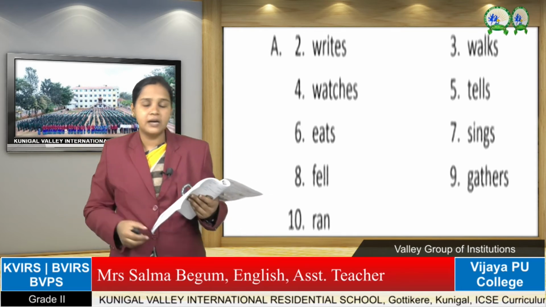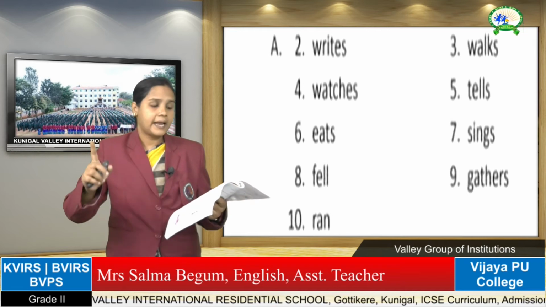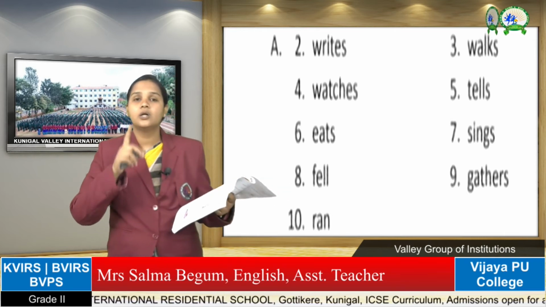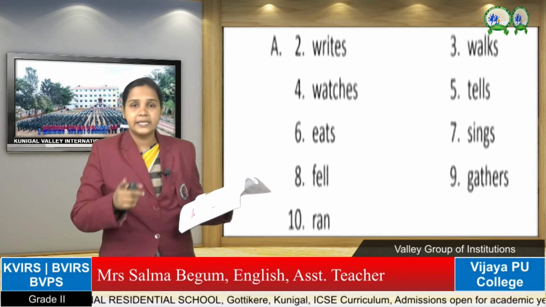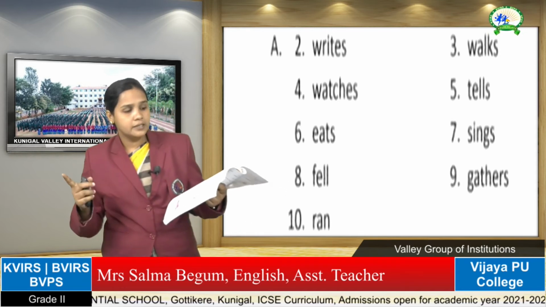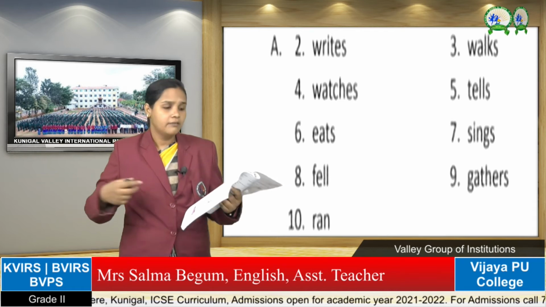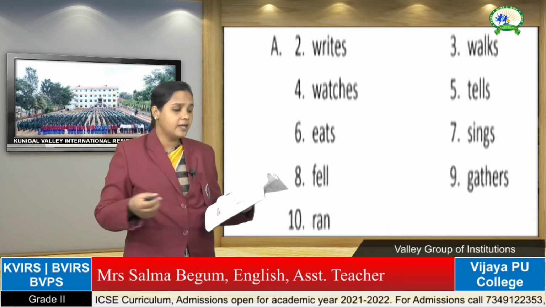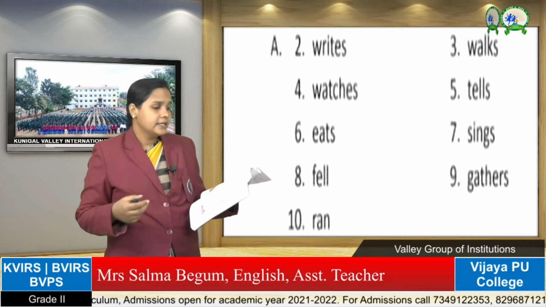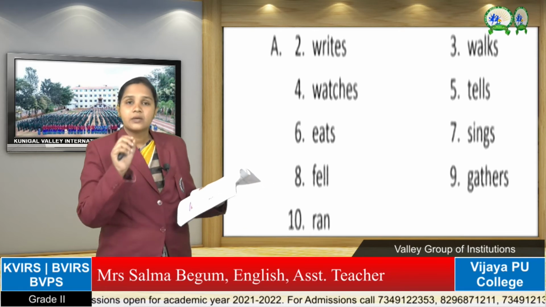Leela gathers flowers for her grandmother. Grandmother, Leela, flower, these are all names. Flower is a name, Leela is a name, grandmother is a name. So gathers, she is collecting the flowers. Leela is collecting the flowers. So gathers is a verb.